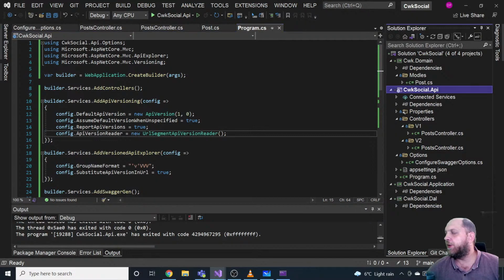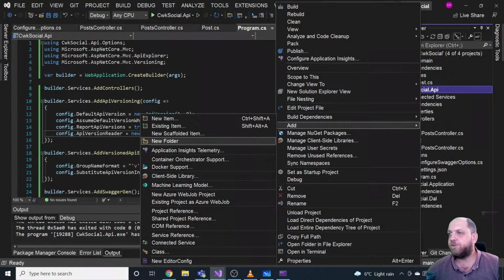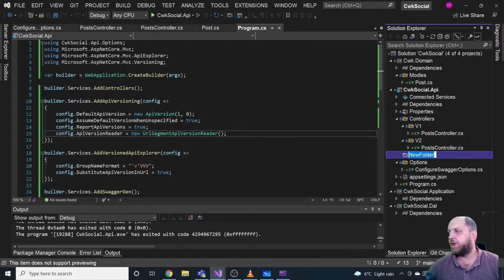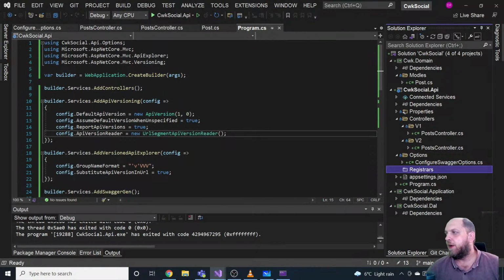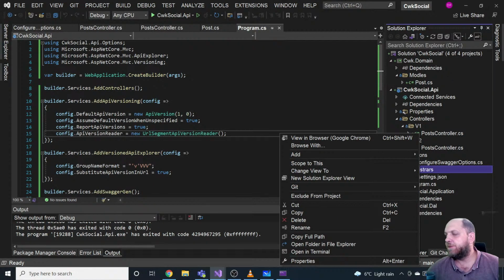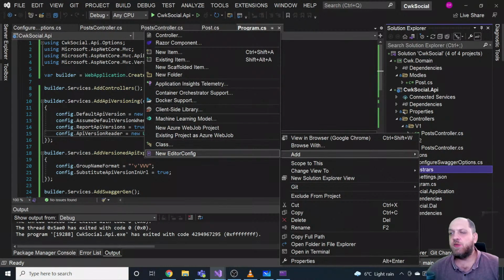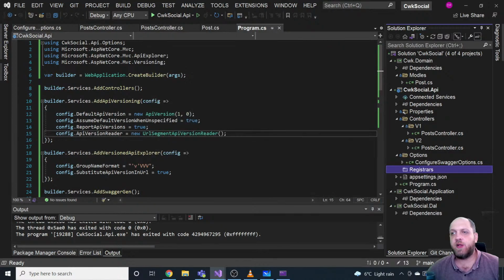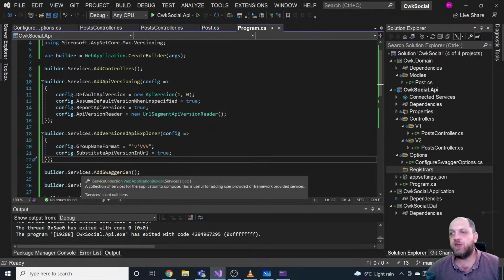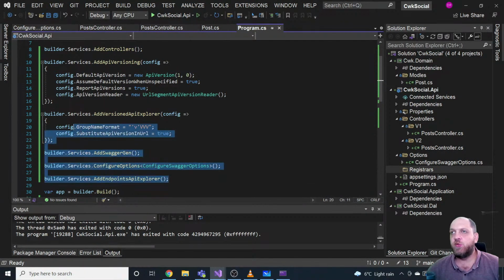So let's go here and create a new folder. And for this folder, let's call it registrars. Okay. And here I guess I would need two different interfaces, because I would like to have registrars that do stuff on the web application builder in this case.